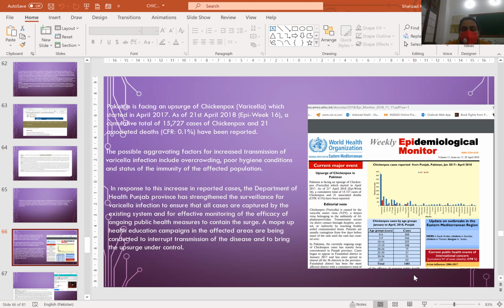In response to the increase in reported cases, the Department of Health Punjab province has strengthened the surveillance for varicella infection to ensure that all cases are captured by the system and for effective monitoring of the efficacy of the ongoing public health measures to contain the surge. A series of health education campaigns in affected areas are being conducted to interrupt transmission of the disease and to bring the surge under control.